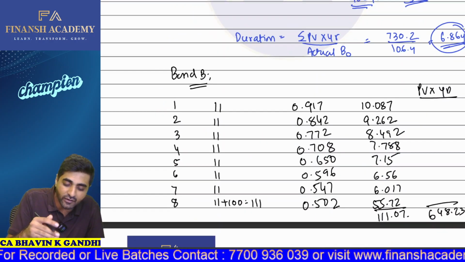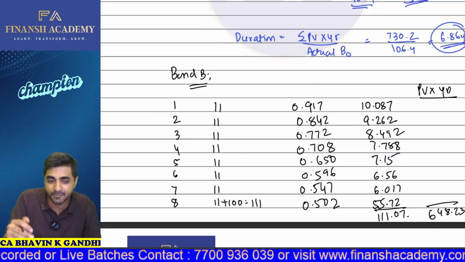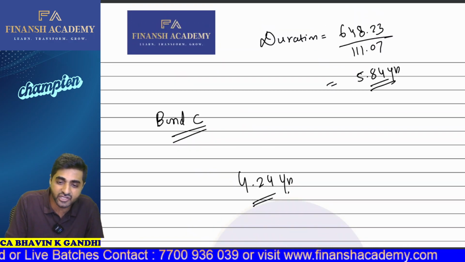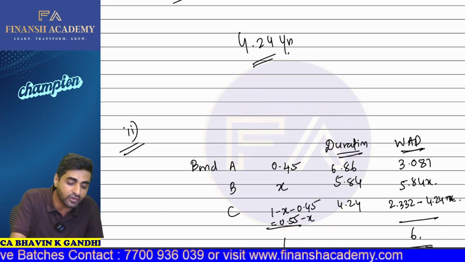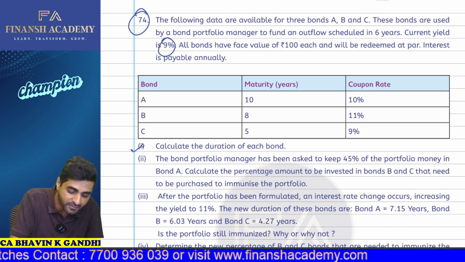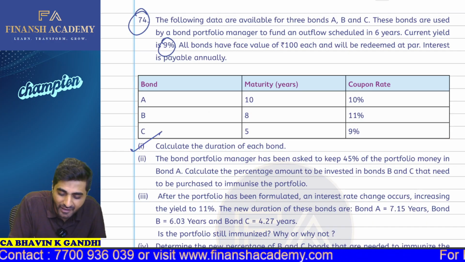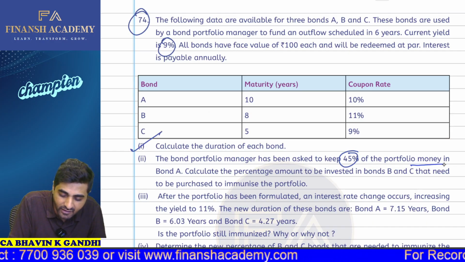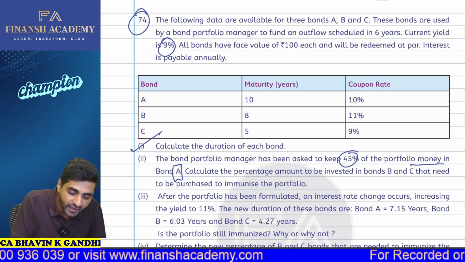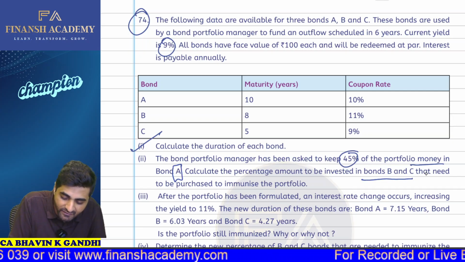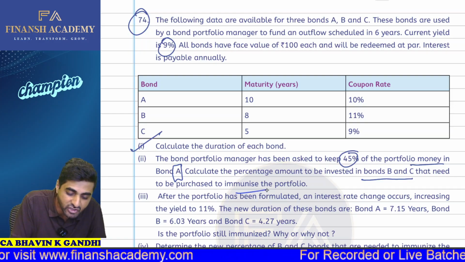Similar to that, we also have to calculate the duration for bond B. Applying the same process, we'll be getting the duration, and for bond C. So we have now the 3 durations available. That was the solution to the first part. Then the bond portfolio manager has been asked to keep 45% of the portfolio money in bond A. Calculate how much is to be invested in bond B and C that needs to be purchased to immunize the